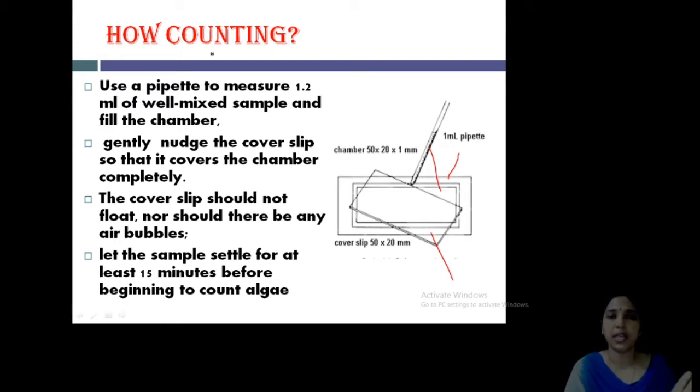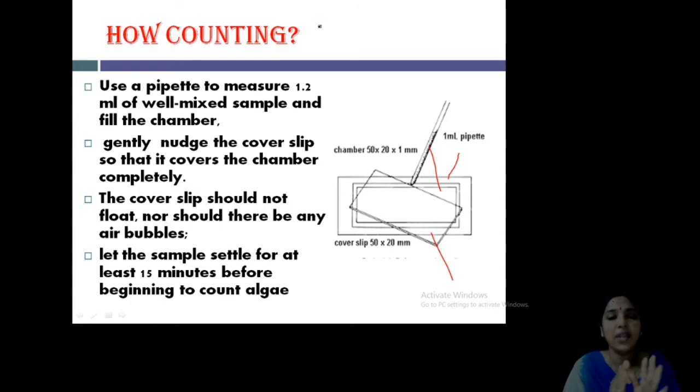That will be there in the pipette. Then gently nudge the cover slip, meaning slightly remove the cover slip from one side, and at the corner you can put your sample into this chamber. Then the cover slip should never float, and you should take care without forming air bubbles. That is very important.